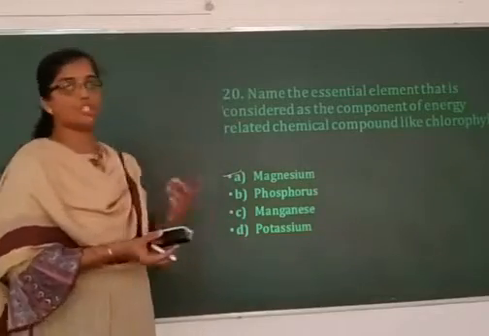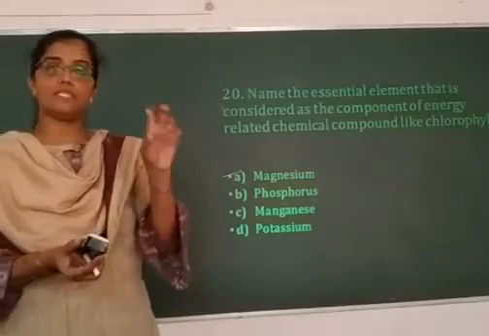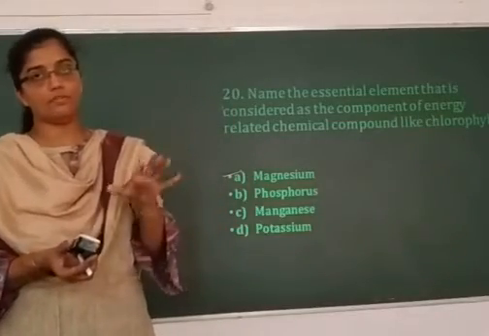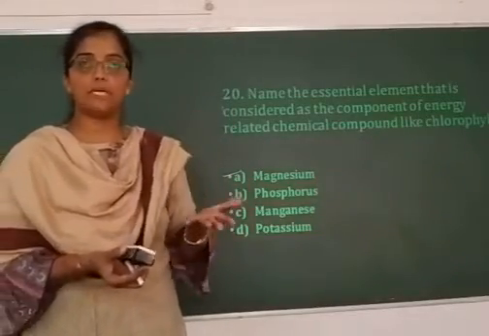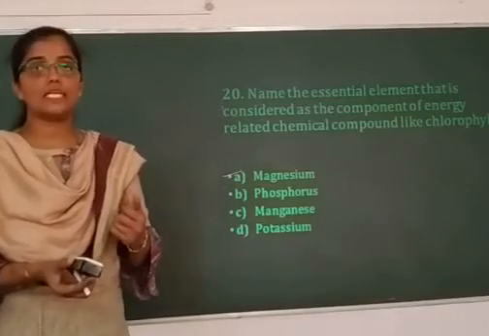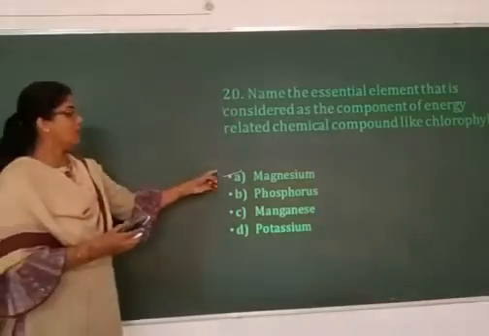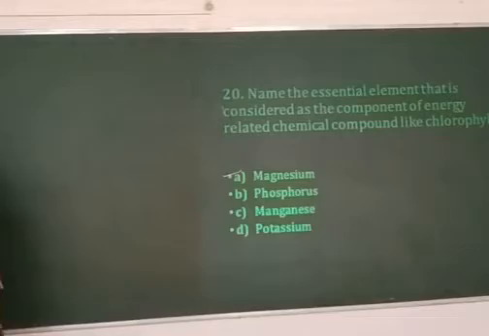So how about phosphorus then? Phosphorus is also present in an energy rich chemical compound. The best example is ATP, adenosine triphosphate, which is considered the energy currency of the cell. But here, since the question is on the chlorophyll, we go with the option magnesium.